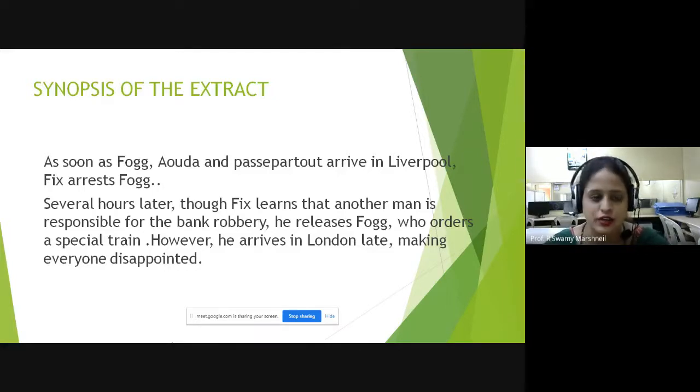Several hours later, Detective Fix learns that it was not Fogg who was responsible for the bank robbery. It was some other person who had done the bank robbery. So later on, he leaves Fogg. A very interesting novel that we are going to learn in this particular lesson. Now, very beautifully, these characters are jotted down by Jules Verne.